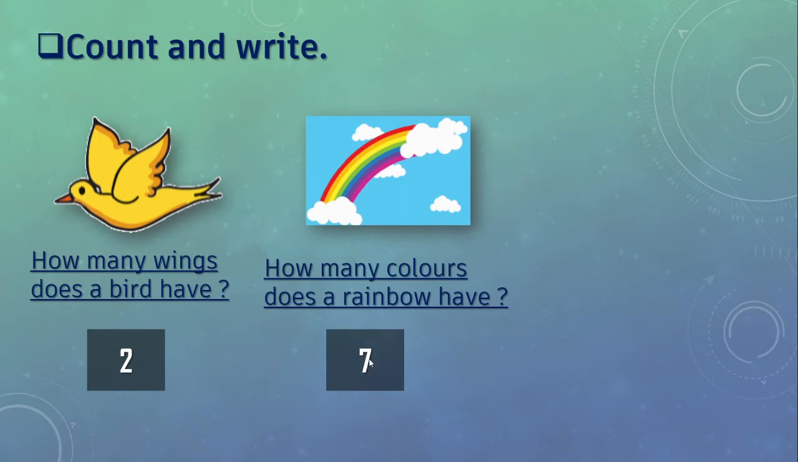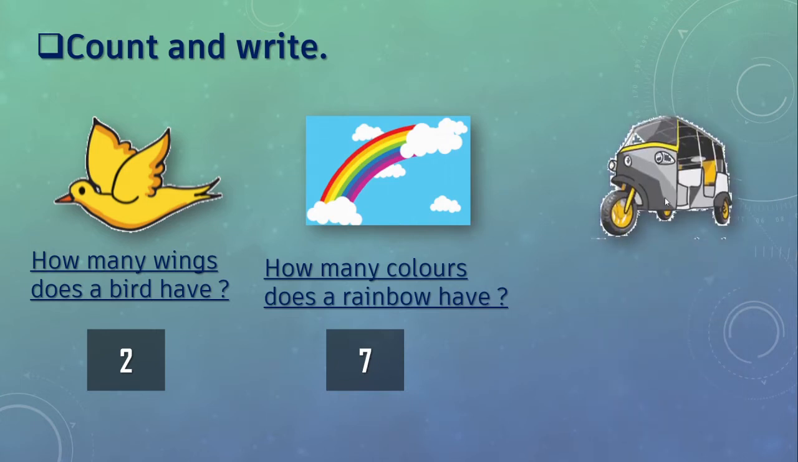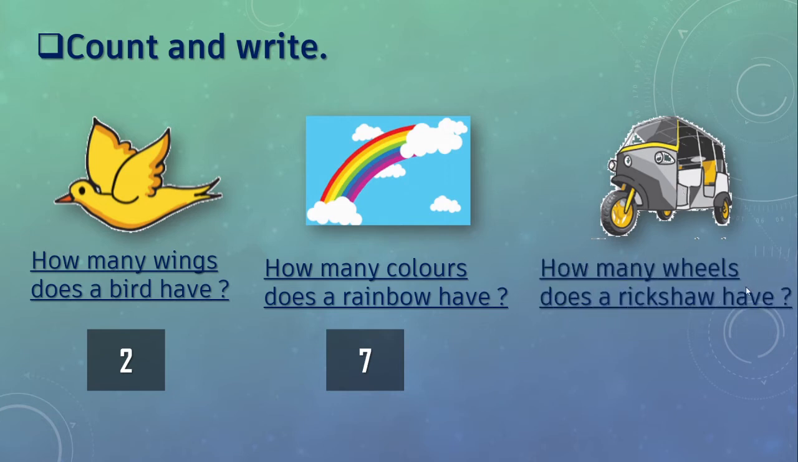For these children, here we can see auto. How many wheels does a rickshaw have? Yes, you know that 1, 2 and 3. Right? Rickshaw has 3 wheels. 1 front wheel and 2 back wheels.